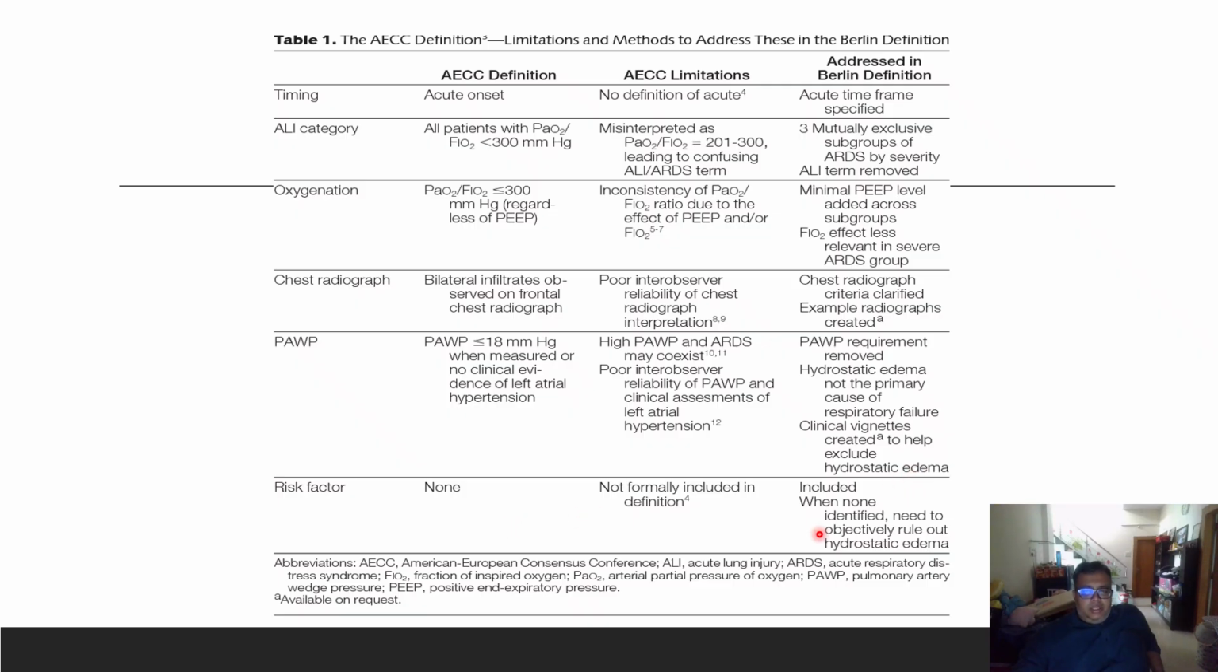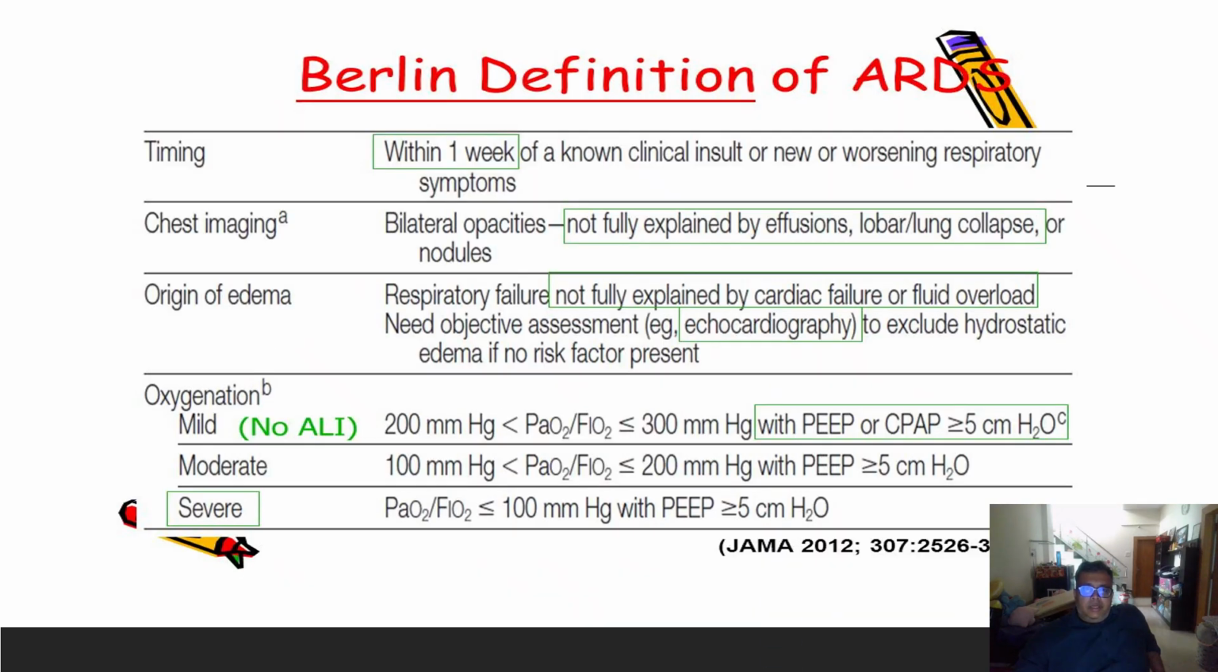Risk factors, none were included there. In the Berlin definition, these risk factors were included. When none are identified, you need to objectively rule out hydrostatic edema. So this was the definition Berlin had evolved, and these were the limitations in the AECC definitions. So now again, if we revise that, what is the Berlin definition?